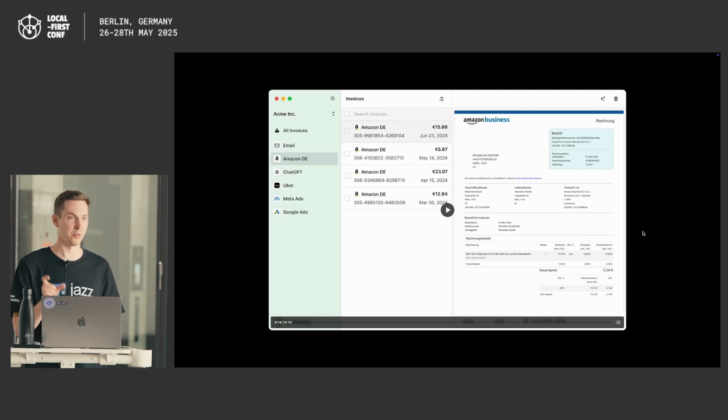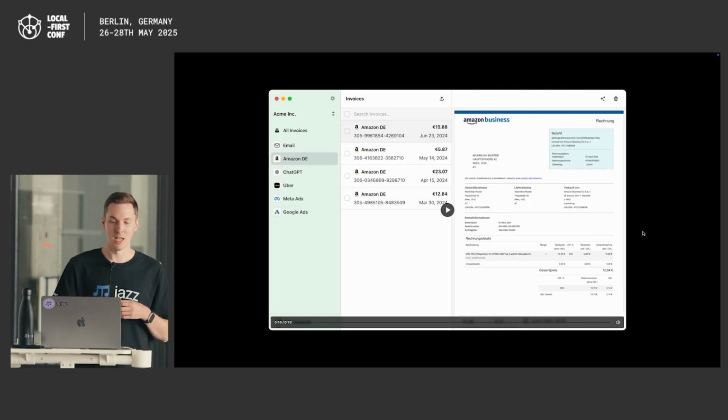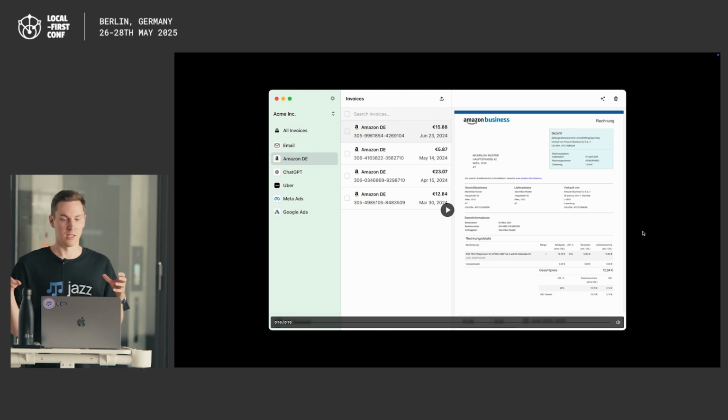But the reason that's totally fine and why it's an app that you can only build with Jazz is because everything that I've shown you, like creating the chat, sharing it with other people, the whole system around invitations and permissions that I haven't even shown you, is all based on what I call local-first permissions, which means that there's not some central authority that controls who can see content. It's based on public key cryptography.